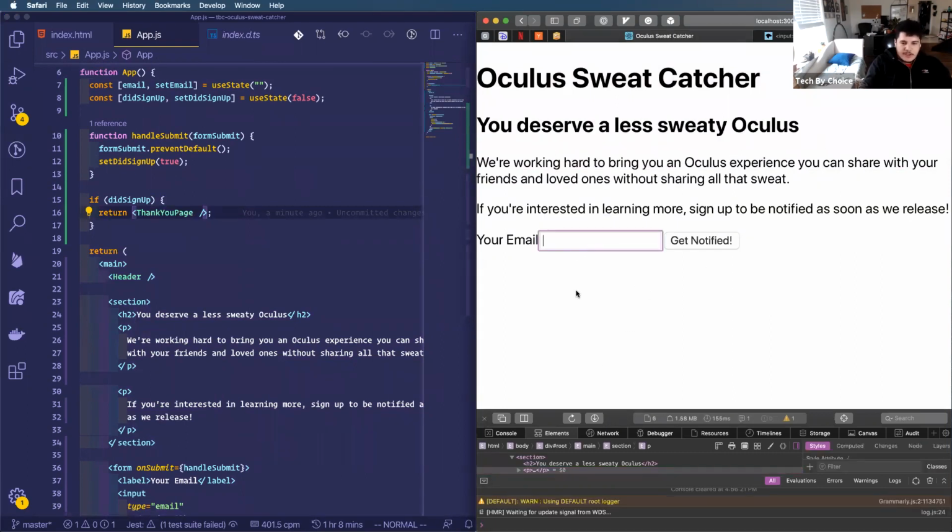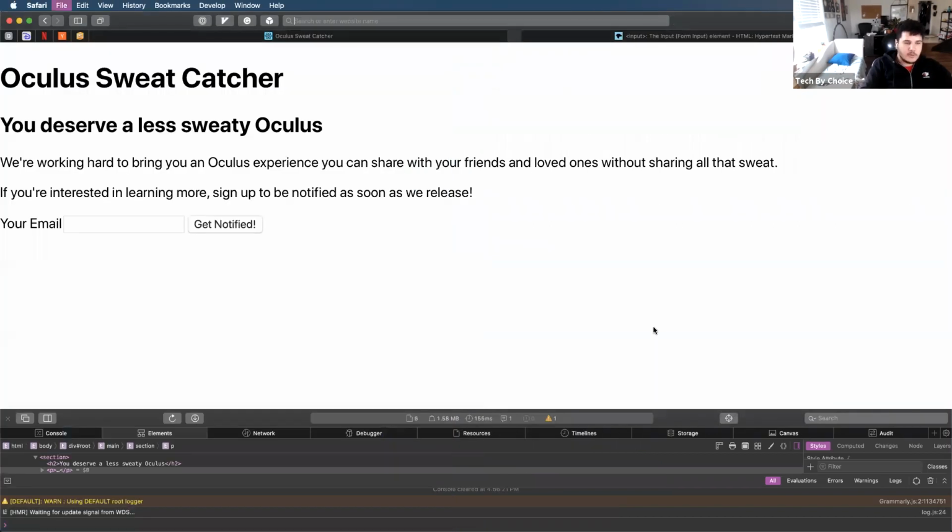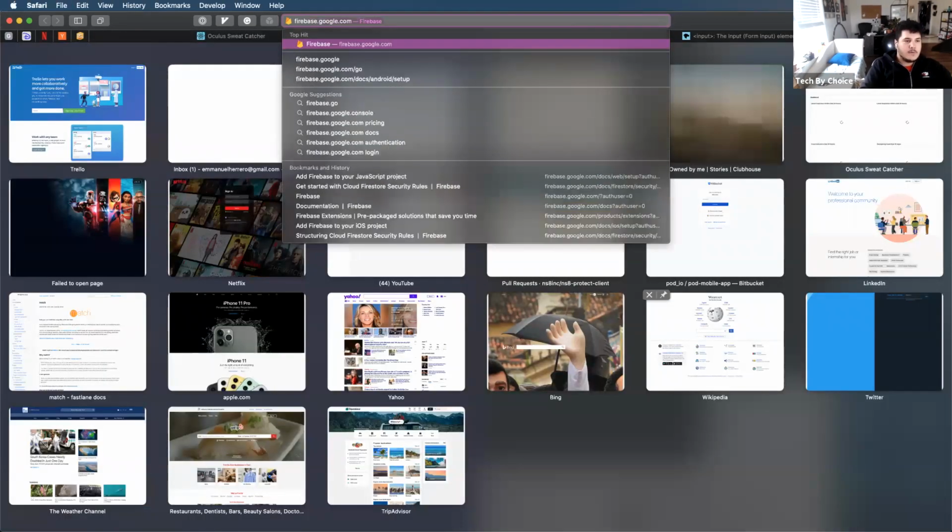We're showing two different pages. We are currently collecting an email that the form submits. But right now, this email is still not going anywhere, right? It's still just in the ether. It lives in this page's memory for a second, and then as soon as you refresh this page, it's gone. So now what I want to show you is how I can use the same page and add a little bit of back-end magic. And what I'm going to use for that is a Google product called Firebase.